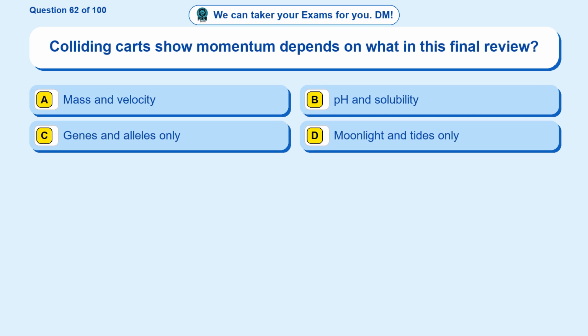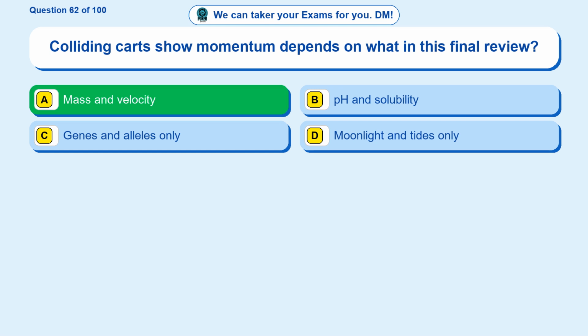Question 62. Colliding carts show momentum depends on what in this final review? Option A, mass and velocity. Option B, pH and solubility. Option C, genes and alleles only. Option D, moonlight and tides only. The correct answer is option A.